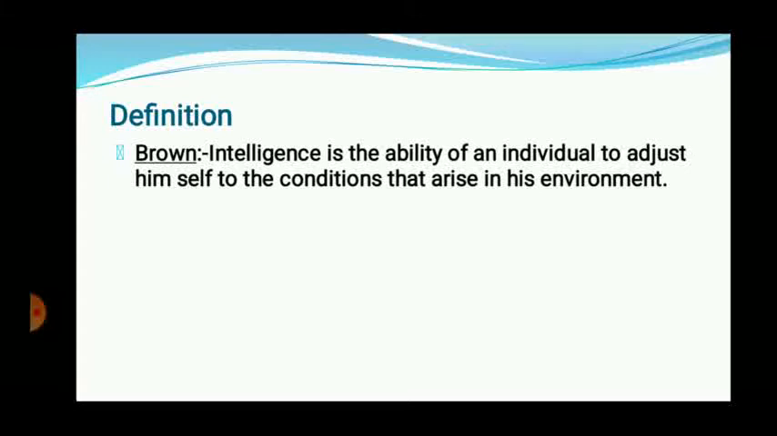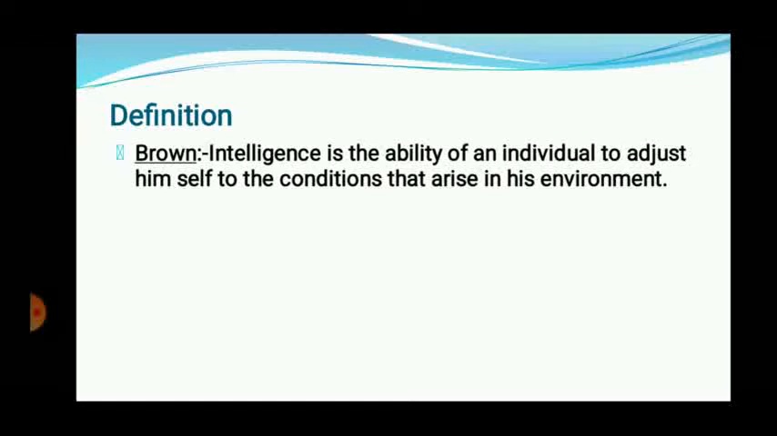Now intelligence म्हणजे हुशारी. Okay, so intelligence is the ability of individual to adjust himself to the condition that arise in the environment. It is the ability. Intelligence is nothing but the ability or capacity of individuals. But which kind of ability? That individual is able to adjust himself to the conditions that arise in the environment. Whatever the conditions are that arise in the environment.